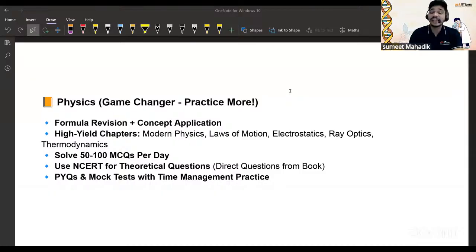And high yield chapters. In biology you can cover all the topics, in chemistry you can cover all the topics, but in case of physics we are a little bit reluctant. Why are we reluctant? Because we don't like it, but we can't give this excuse, because physics is the only one that is actually the game changer. So here we have to solve more and more MCQs, which gives direction. PYQs and mock tests with time management practice are very important.